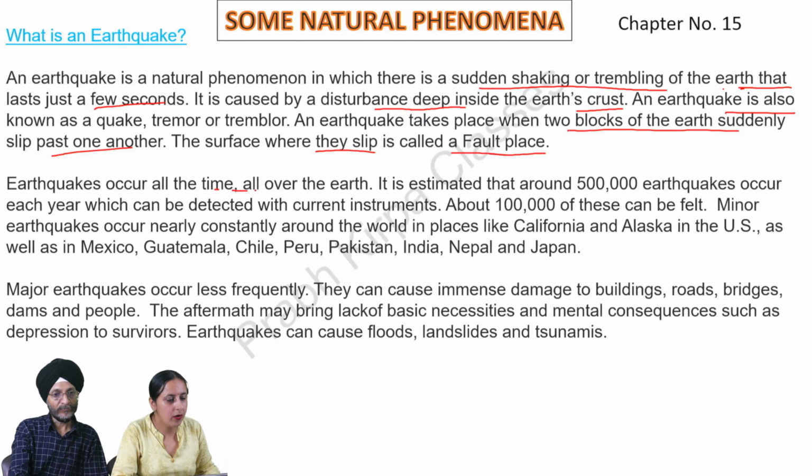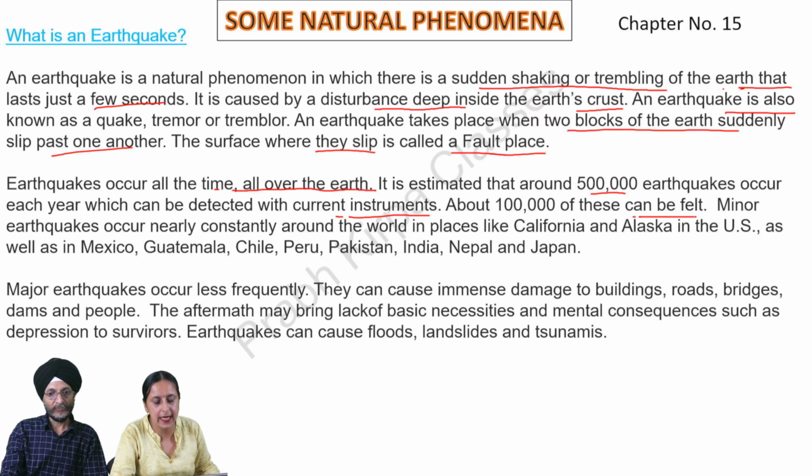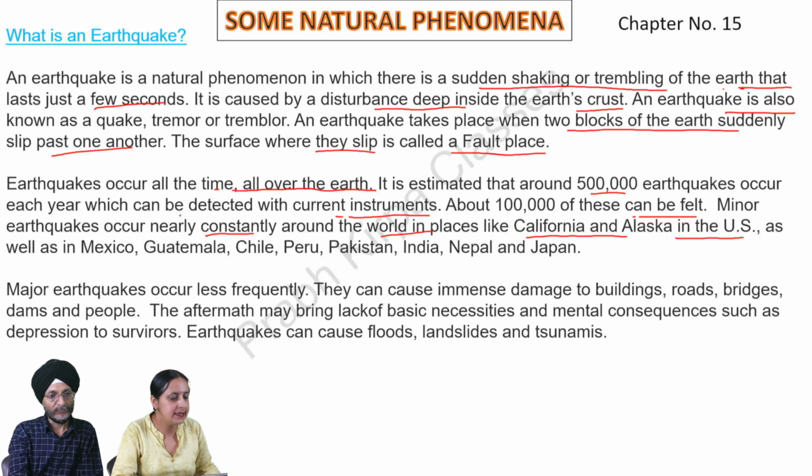Earthquakes occur all the time, all over the earth. It is estimated that around 5 lakh earthquakes occur each year, which can be detected with current instruments. About 1 lakh of these can be felt. Minor earthquakes occur nearly constantly around the world in places like California and Alaska in the US, as well as in Mexico, Guatemala, Chile, Peru, Pakistan, India, Nepal, and Japan.